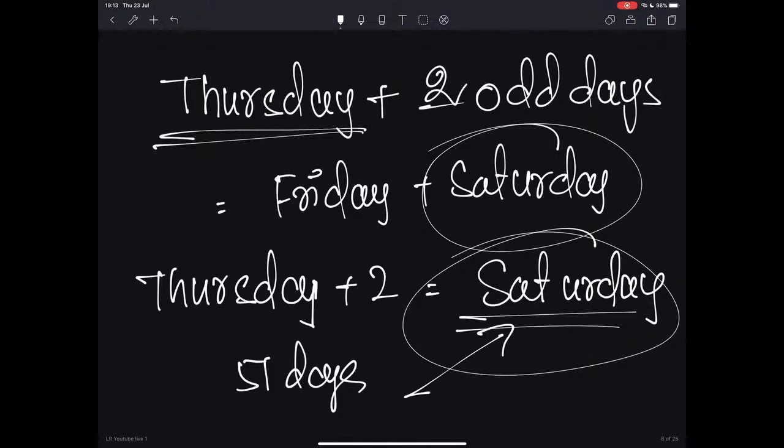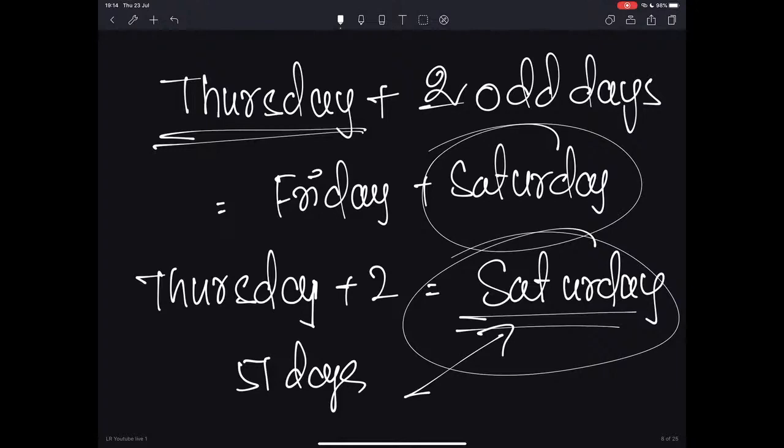So this is a very simple concept based on the topic of calendars. In the live classes we will look at various other topics based on the concept of calendars, and my favorite topic in calendars is leap years. Let us look into that concept when we begin the live classes. For now, let us restrict ourselves to this particular concept in calendars.